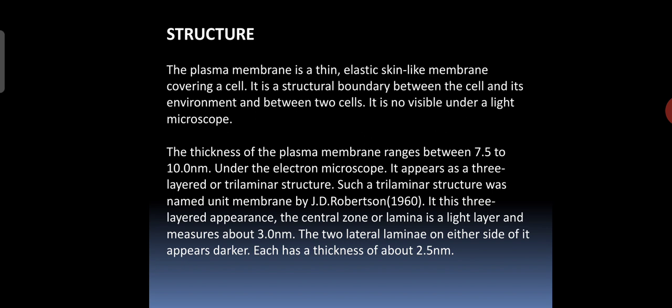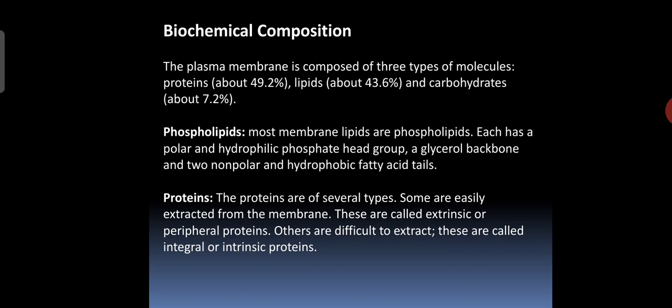Here the plasma membrane is a thin, elastic, skin-like covering, right? It is the outer covering of the cell and it is not visible under a light microscope. The thickness of the plasma membrane is about 7.5 to 10 nanometer and there will be three layers here. We call it a trilaminar structure. Nothing but the central zone is a light layer and the other two on either side are thicker, darker ones. The biochemical composition of the plasma membrane.